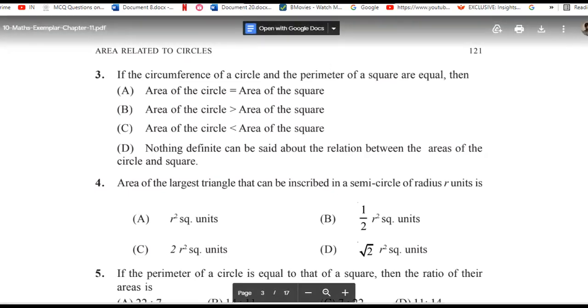Okay, let's solve this one. We can solve this question by assuming a fixed perimeter. As you know, the perimeter of a circle is 2 pi r. So if you take the perimeter as 44, then you will get a fixed value of r. Why am I saying 44? Because you get 2 into 22 by 7 into r.